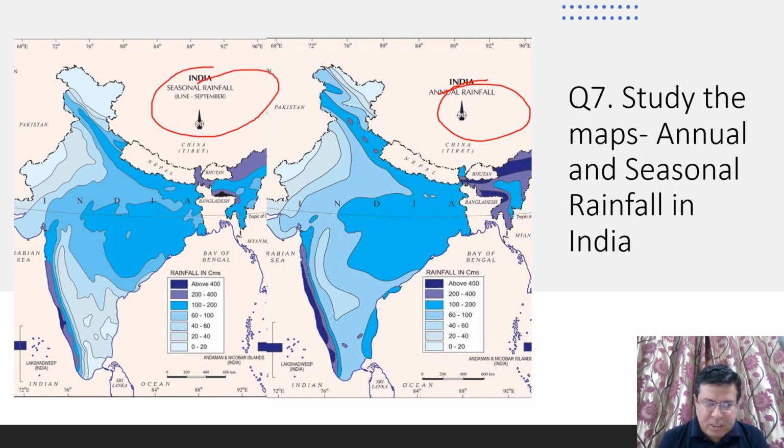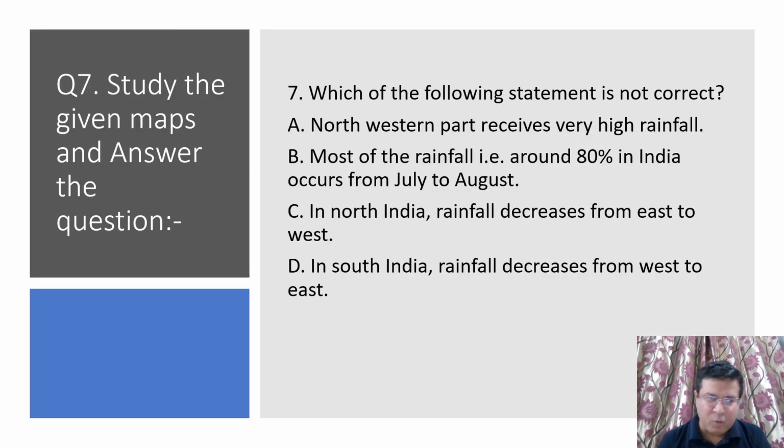We can see these two maps, and on the basis of these two maps we have a question. Which of the following statements is not correct? So it means three statements are correct and related to the rainfall pattern, and one statement is not correct. Let's see. First, option A. Northwestern part receives very high rainfall.